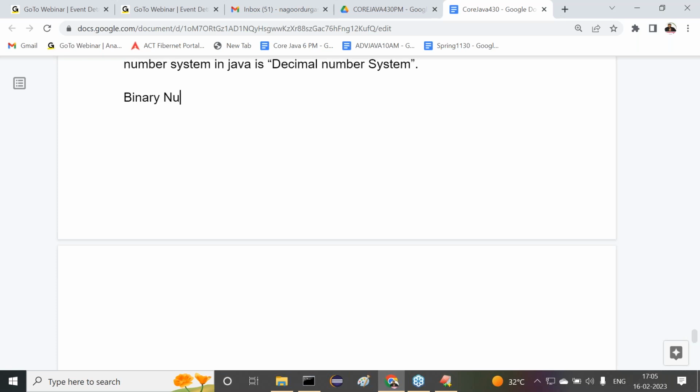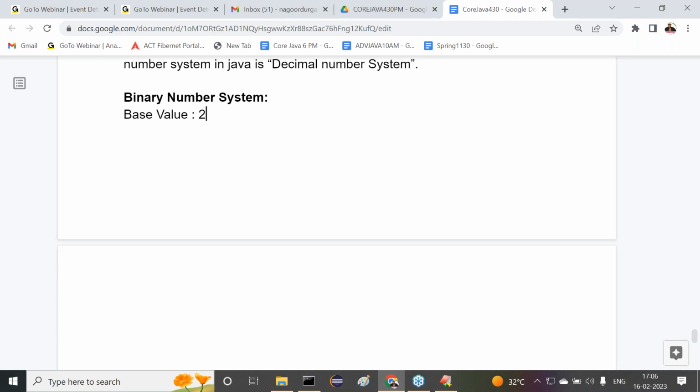First of all, we have to understand the binary number system. What can we say about this binary number system? Its base value is 2. What is the meaning of base value 2?